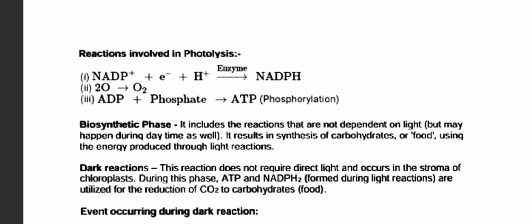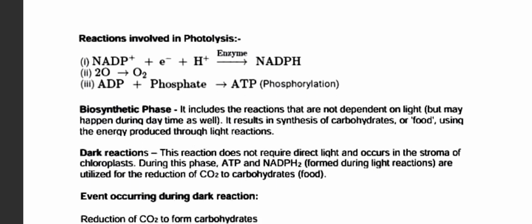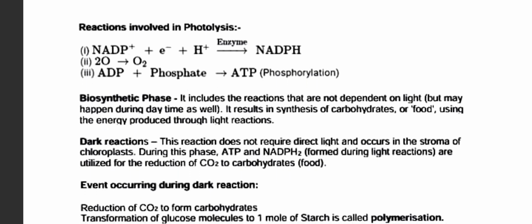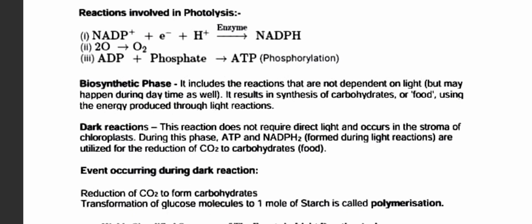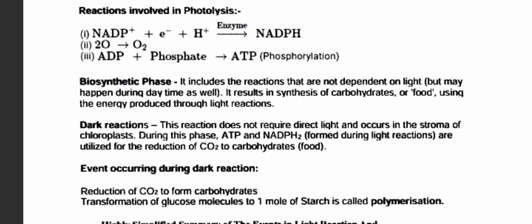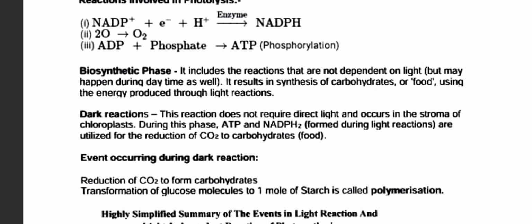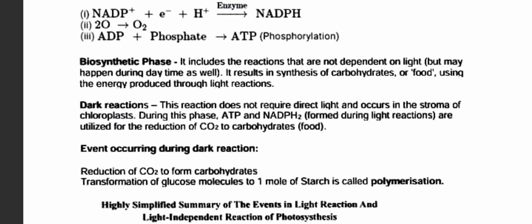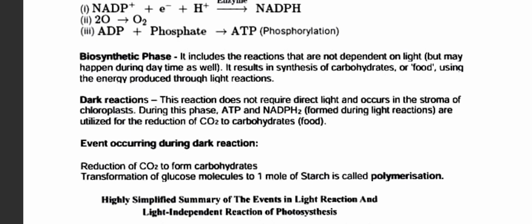Okay, and now the biosynthetic phase. It includes the reactions that are not dependent on light. It results in synthesis of carbohydrates or food using the energy produced through the light reaction. Now what is the dark reaction? The reaction does not require direct light and occurs in the stroma of the chloroplast.